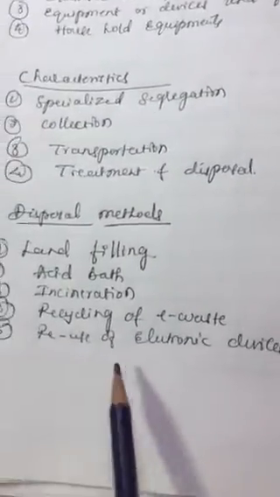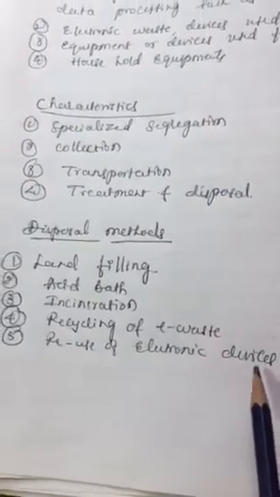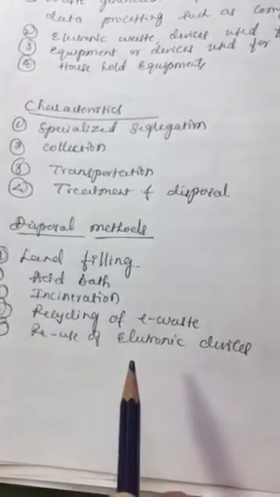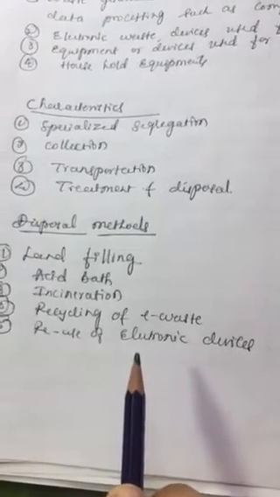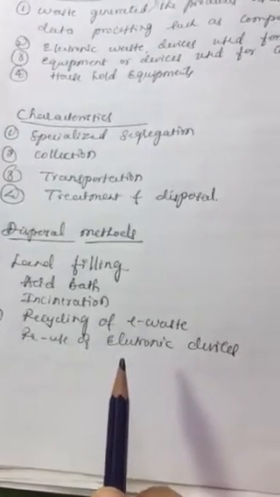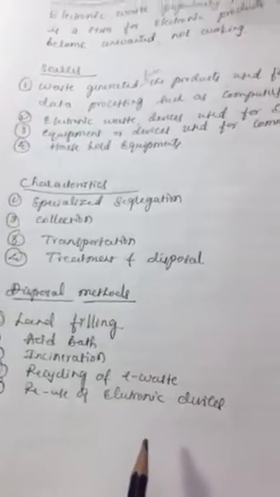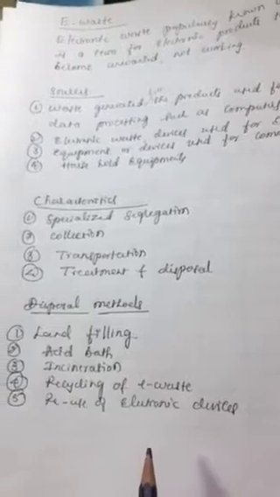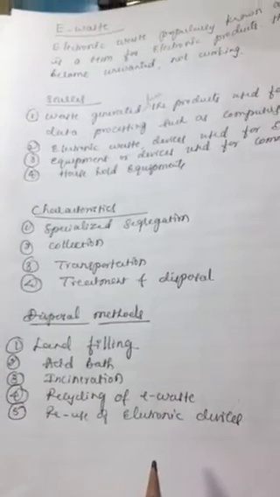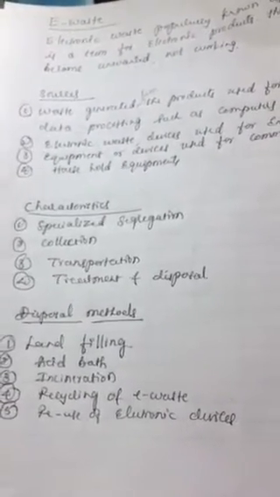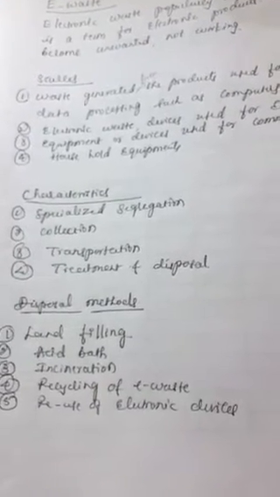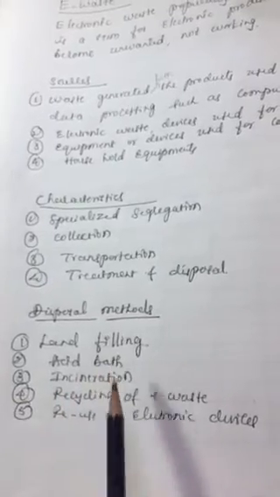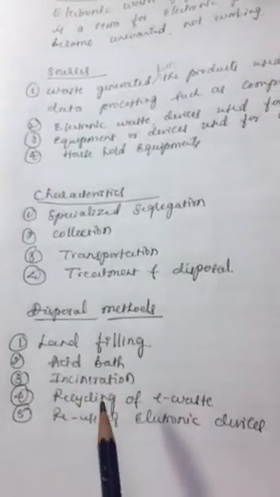Next is reuse of electronic devices. This is the most desirable e-waste recycling process, where with slight modification, the mobile phones, computers, laptops, printers can be reused or given as second hand product. The old electronic equipment can also be donated in the various charity programs and thus helping the persons in need. So these are the disposal methods for the e-waste.